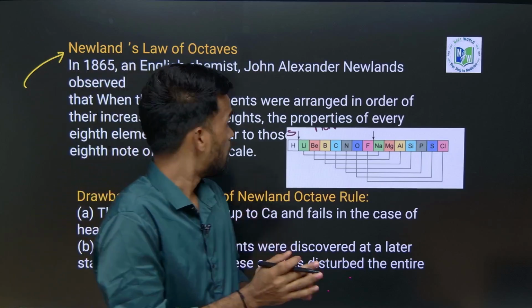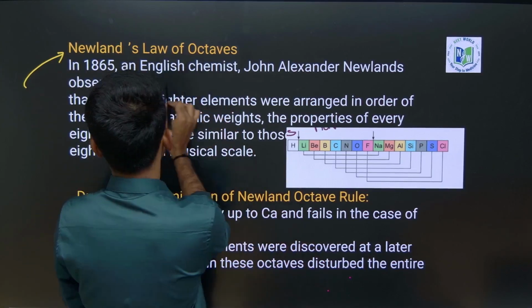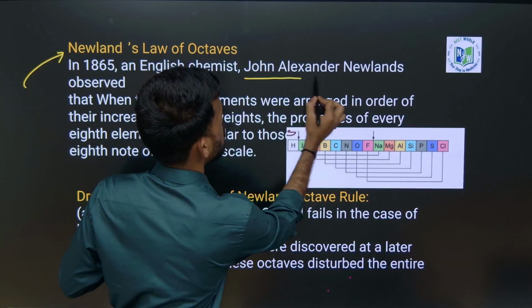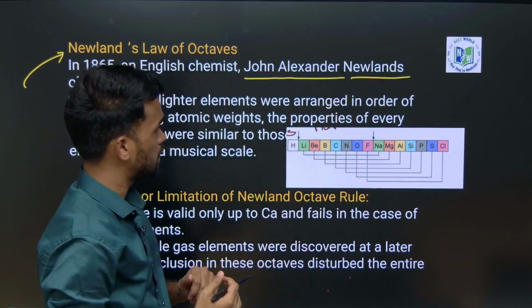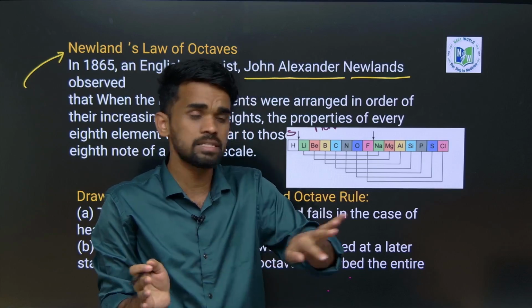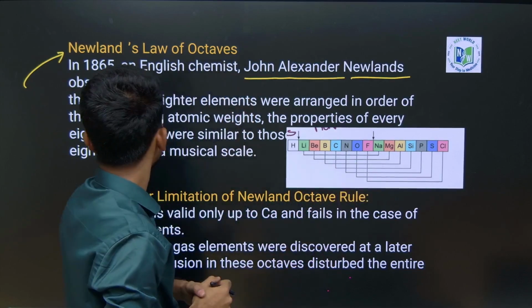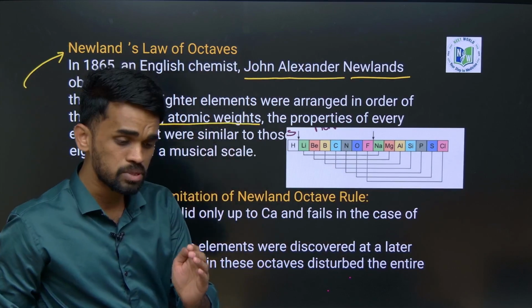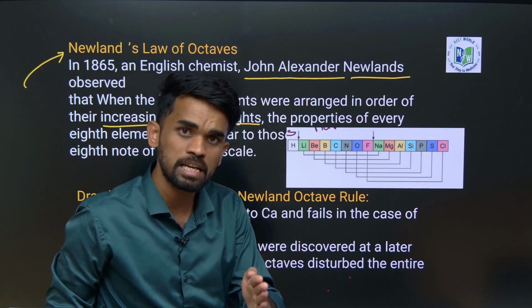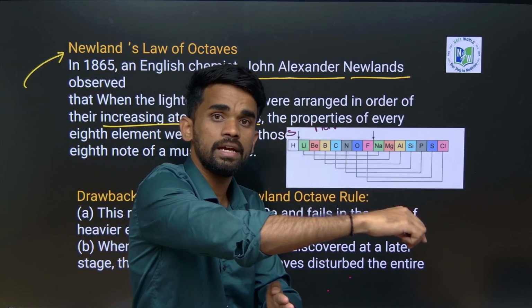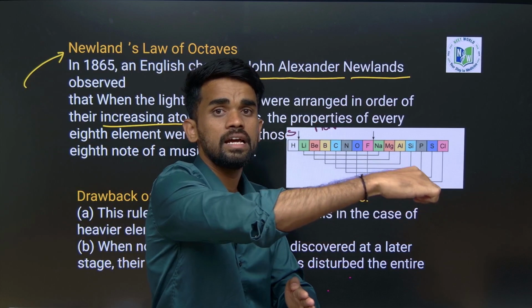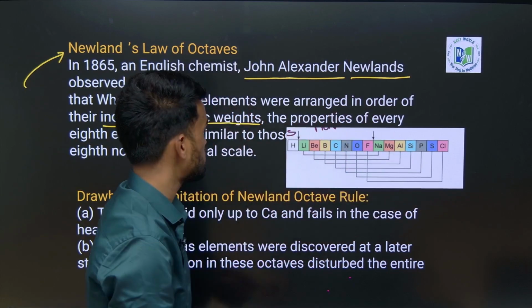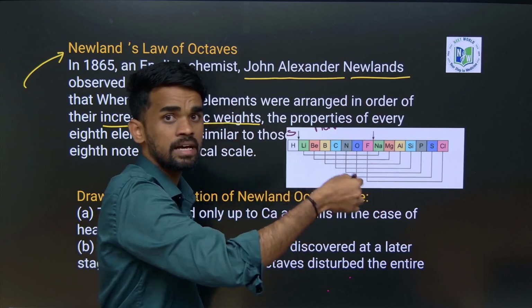So he has this person, John Alexander Newlands. What he did is he took the elements based on their increasing atomic weights, and he observed that every first element and the eighth element have similar properties. So what I am saying is, for every first element and the eighth element.